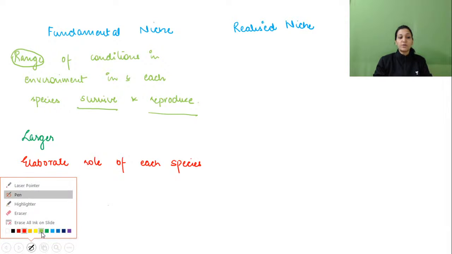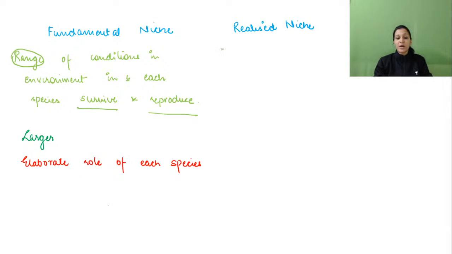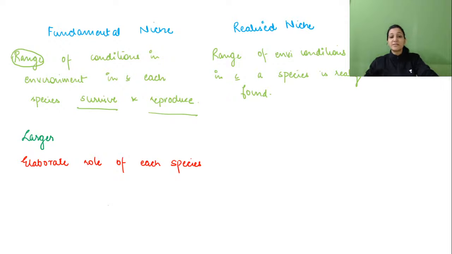Now let us talk about the realized niche. How can it be defined? It is the range of environmental conditions in which a species is really found. First, let us write the first thing: range of environmental conditions in which a species is really found. Now, for example, there is a water body.